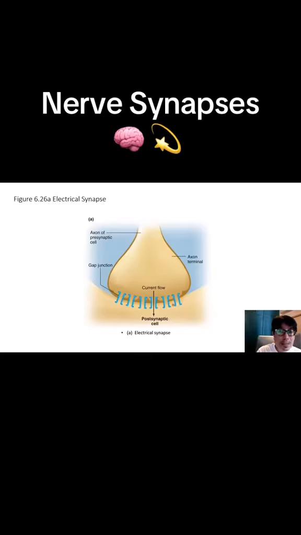A synapse is an anatomically specialized junction between two neurons or nerve cells. Synapses can be either chemical or electrical. At electrical synapses, the plasma membranes of the presynaptic and the postsynaptic cell are joined by gap junctions. Thus, the electrical activity of the presynaptic neuron will affect the electrical activity of the postsynaptic neuron.